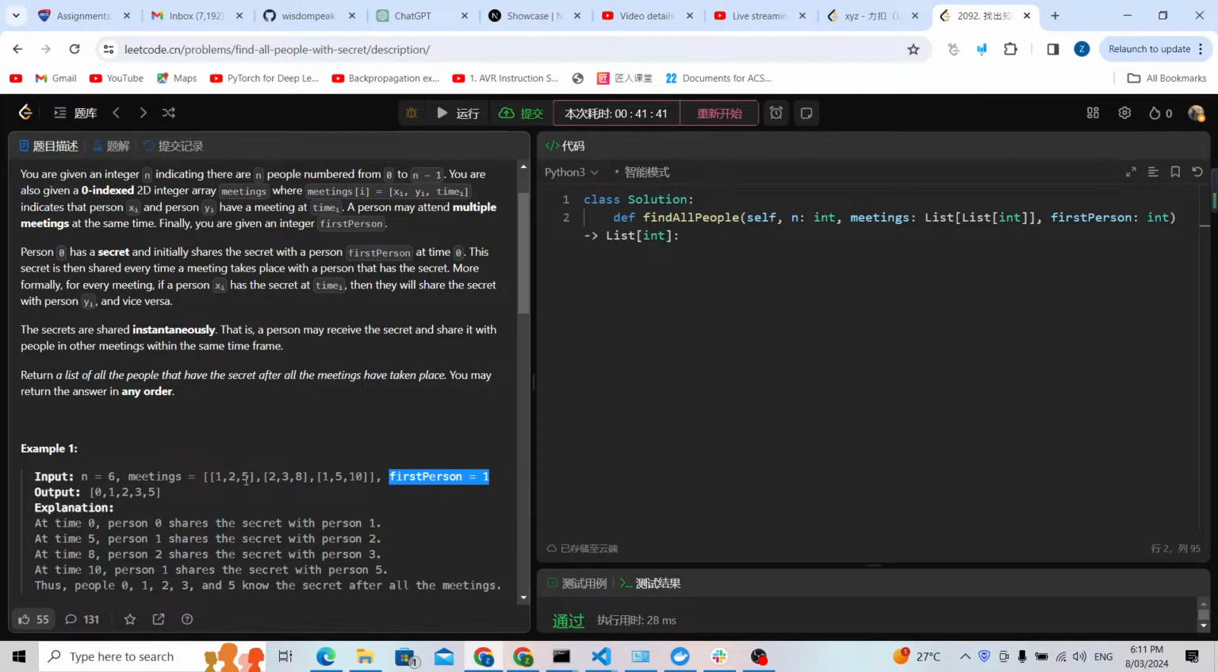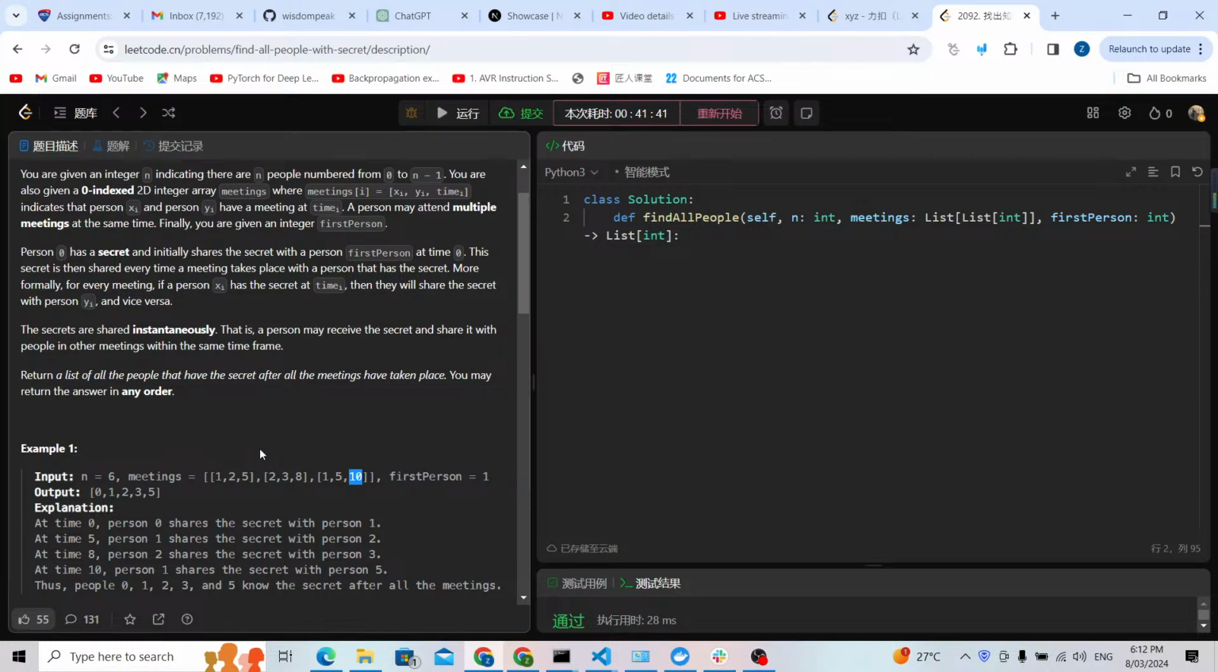So after it goes to time 5, person 1 and 2 know the secret. And then it goes to time 8, and person 2, 3 also know the secret. It means 0, 1, 2, 3 know the secret. So when it is time 10, because 1 also shared the secret to 5, it means 0, 1, 2, 3, 5 know the secret.